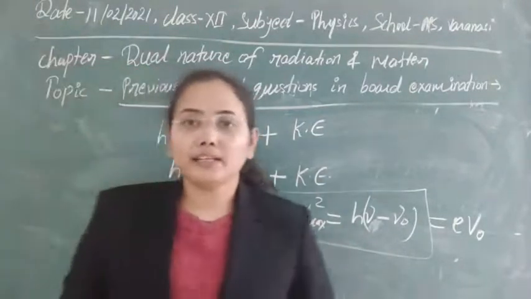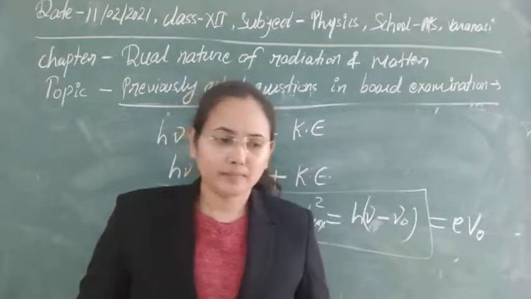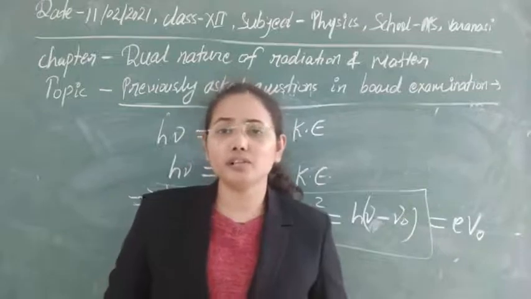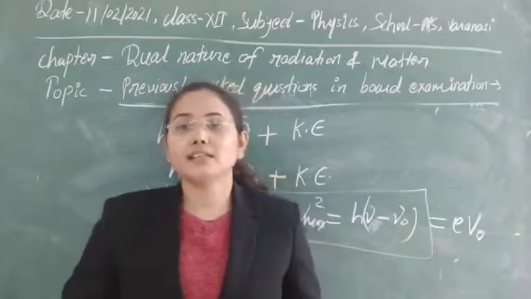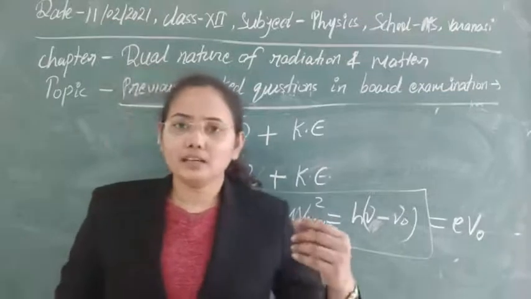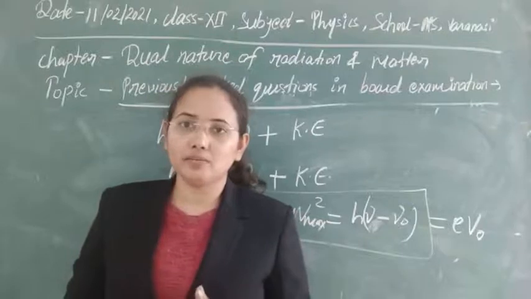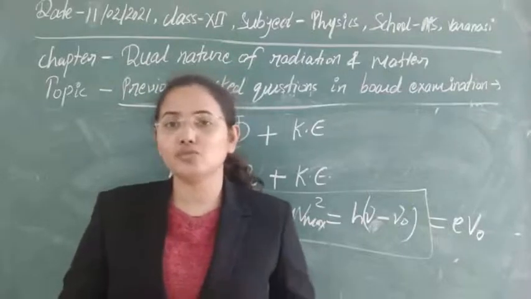The third law of photoelectric emission is that there is no time lag between the incidence of photons on the metal surface and the ejection of electrons from the metal surface. You can say that a few nanoseconds of time is there, but that is not observable. That's why we can say that there is no time lag.